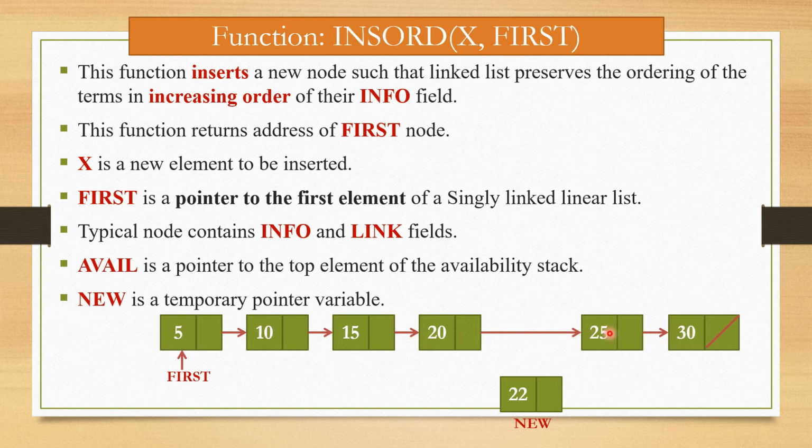So now this node becomes the predecessor, and the new node is connected to the next node, that is 25, and the predecessor is connected with new. So this way we can insert an element in an ordered list.